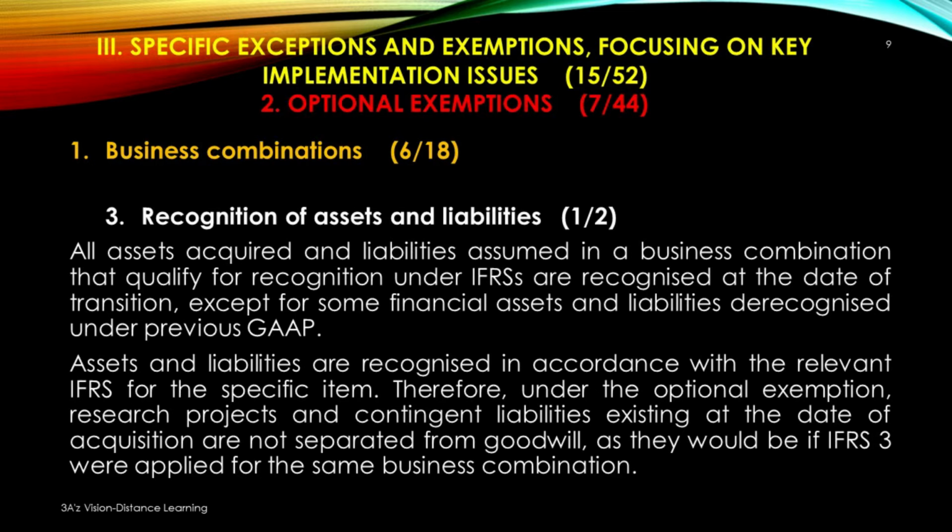All assets acquired and liabilities assumed in a business combination that qualify for recognition under IFRS are recognized at the date of transition, except for some financial assets and liabilities derecognized under previous GAAP. Assets and liabilities are recognized in accordance with the relevant IFRS for the specific item. Therefore, under the optional exemptions, research projects and contingent liabilities existing at the date of acquisition are not separated from goodwill, as they would be if IFRS 3 were applied for the same business combination.